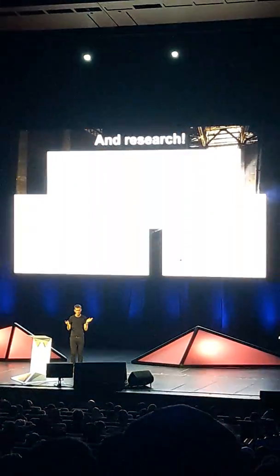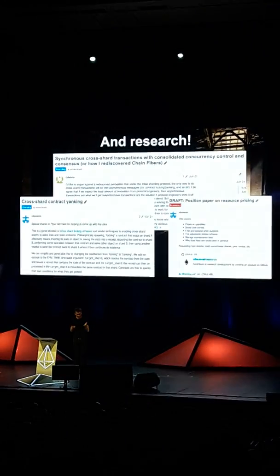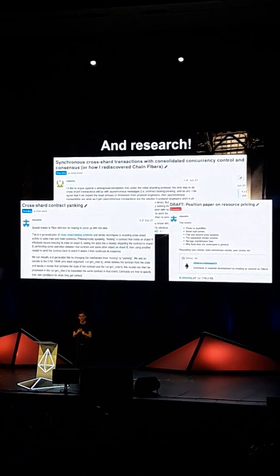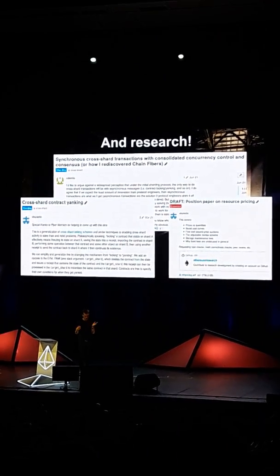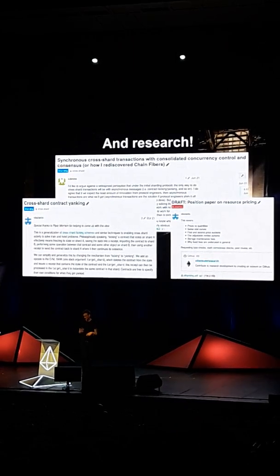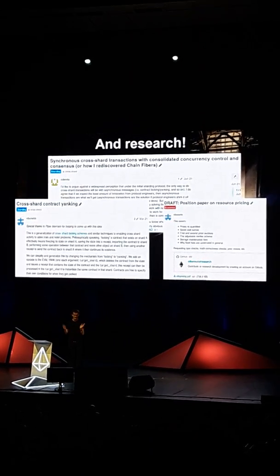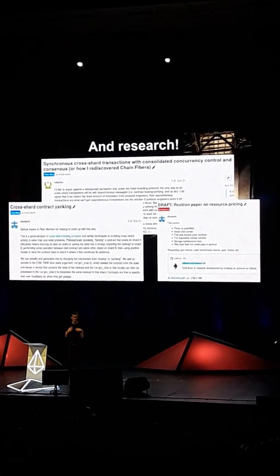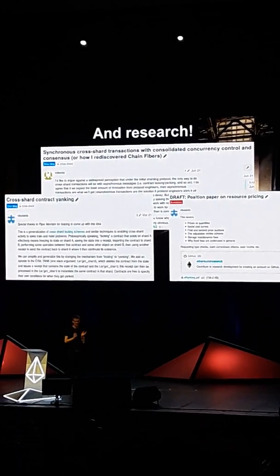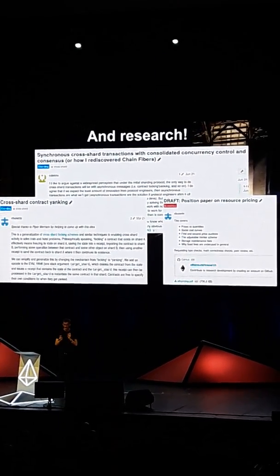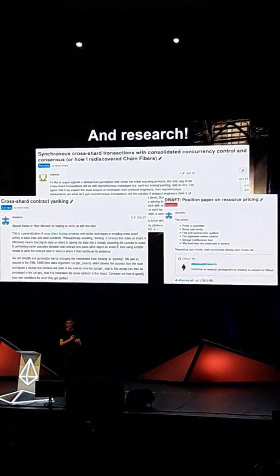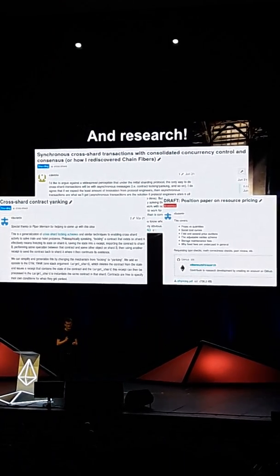And research. So there's a lot of work on cross-shard transactions. So for example, there was this post I made on cross-shard contract yanking, which generalizes the traditional distributed systems concept of locking into something that makes sense in this kind of asynchronous cross-shard context.